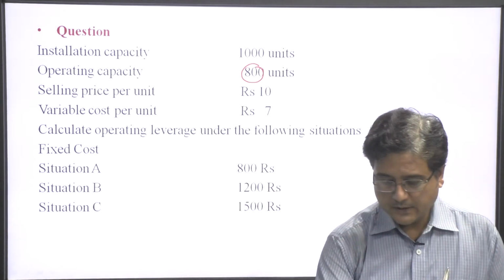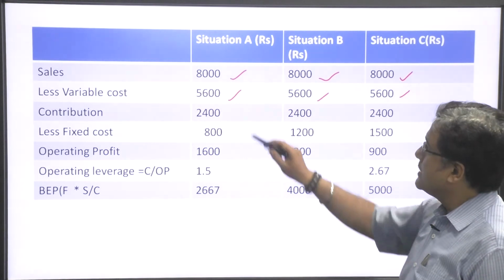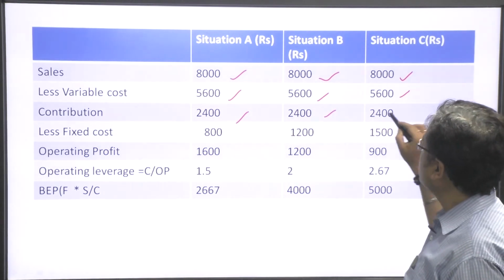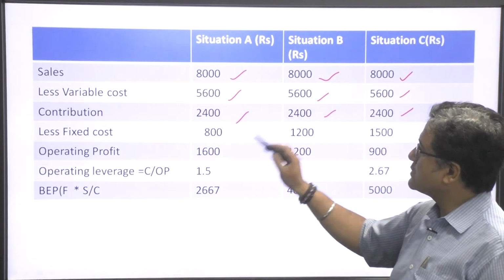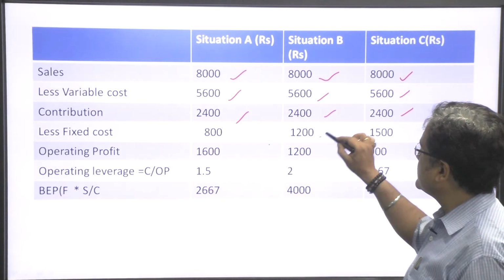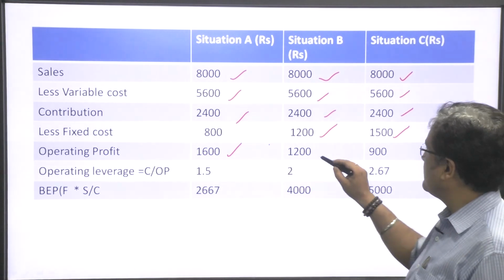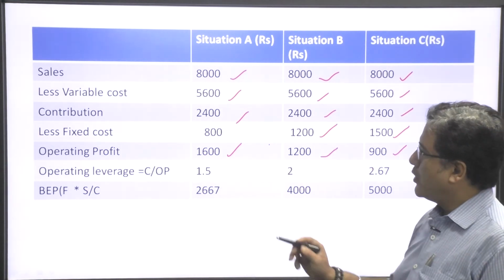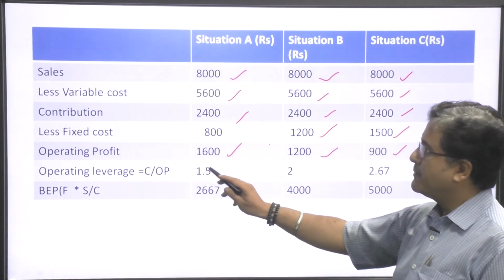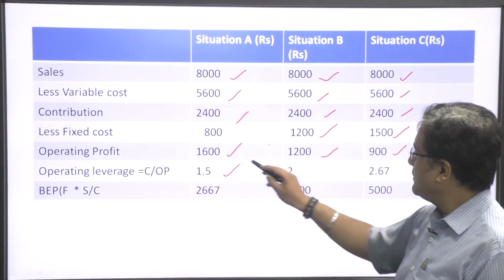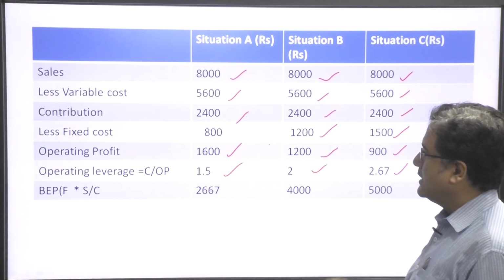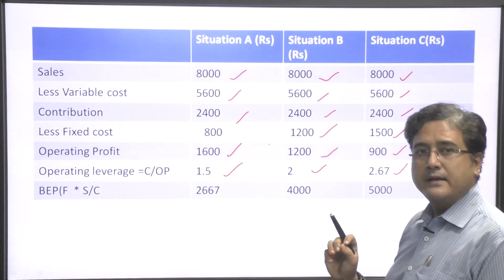Okay. So, contribution is this minus this. Now, less fixed cost: in the first case 800, the second case this one and the third case this one. So, we receive operating profit of 1600, 1200 and 900. Operating leverage, contribution divided by operating profit, is 1.5, 2 and 6.5, and break even point is 5000.